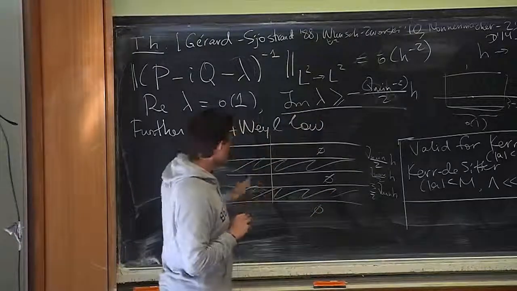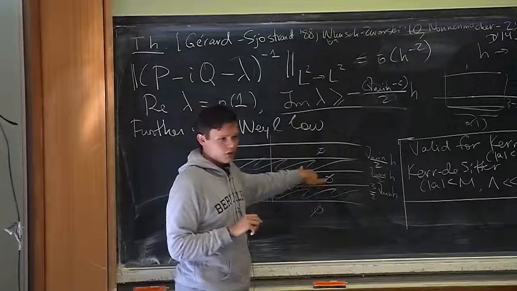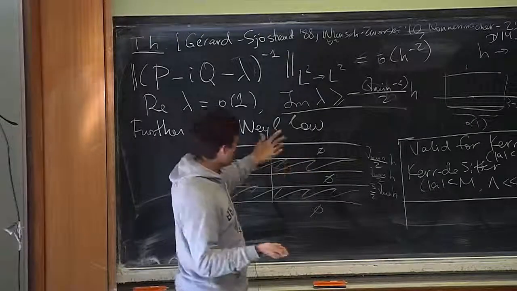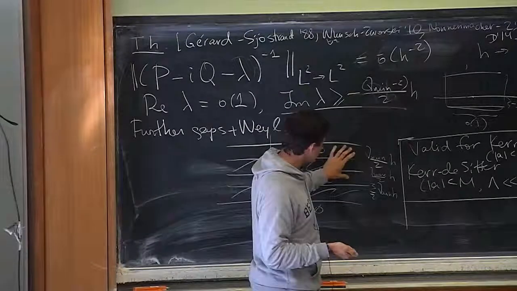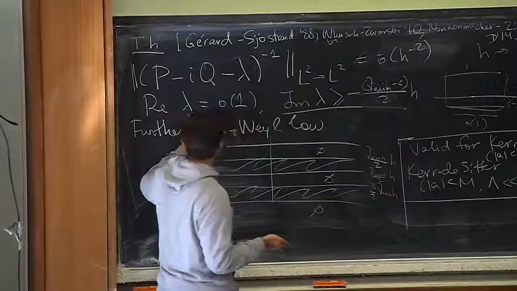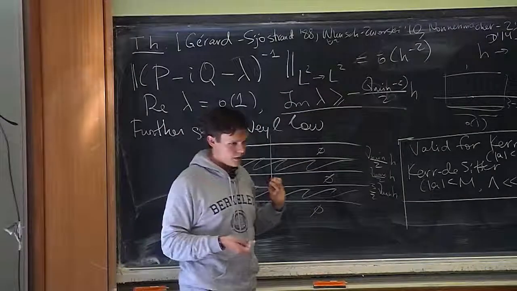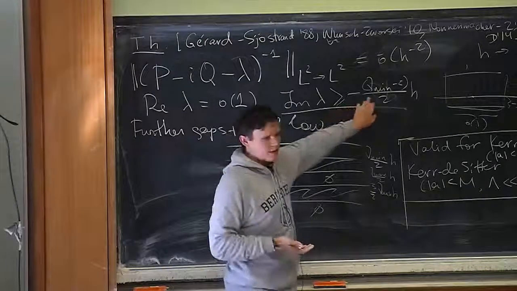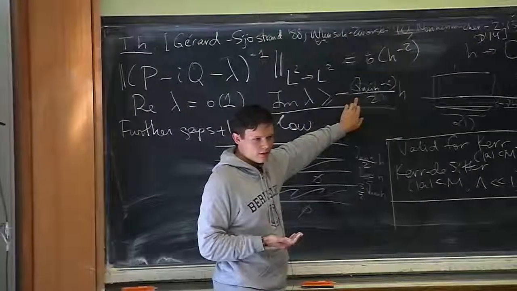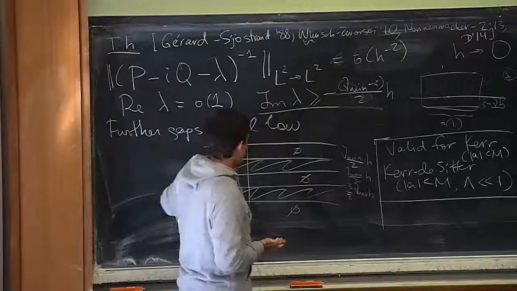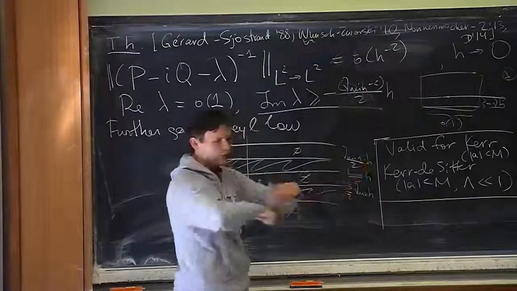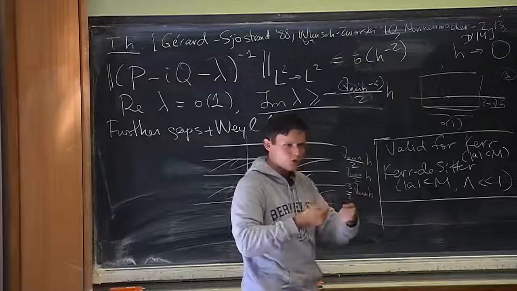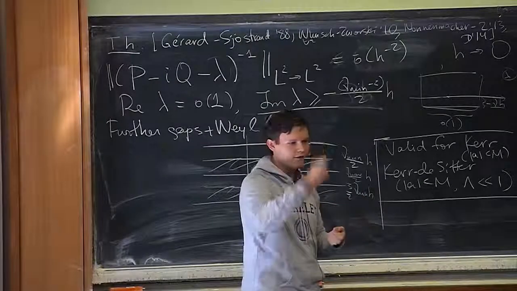And what is more, at least in the first band, you know that you actually have a Weyl law for counting resonances. One particular consequence of these further gaps and the Weyl law is that you did not miss the optimal decay rate: there are in fact a lot of resonances, and each resonance gives you a solution to the wave equation which decays exponentially at a fixed exponential rate.